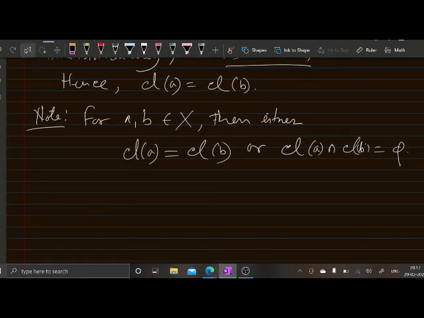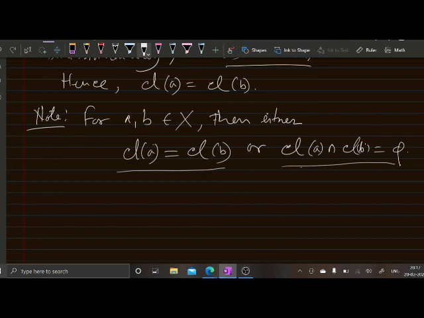So either these two classes are the same or they are disjoint. There exists no common member between these two sets. So if they are unequal, then they are disjoint.